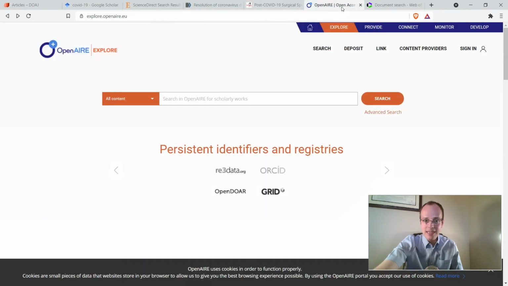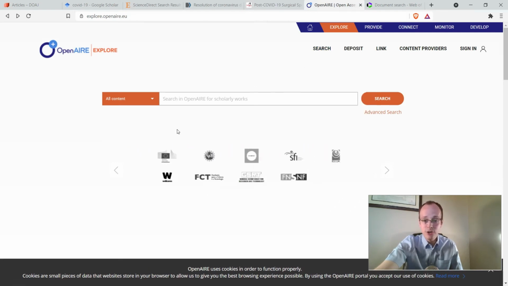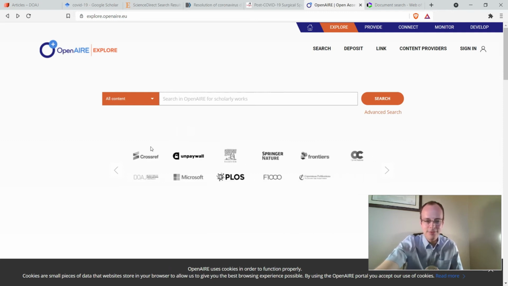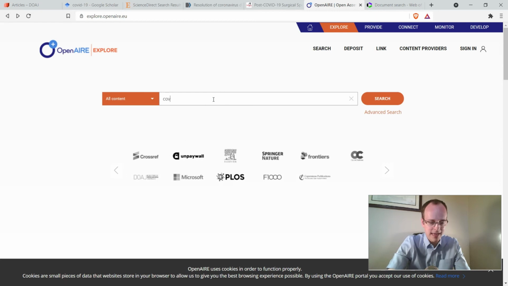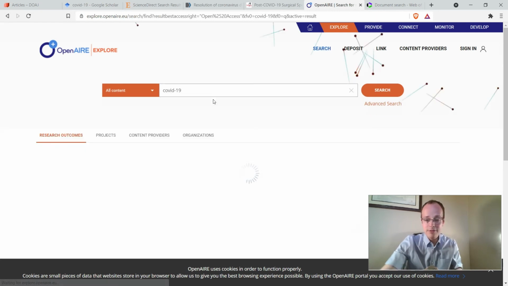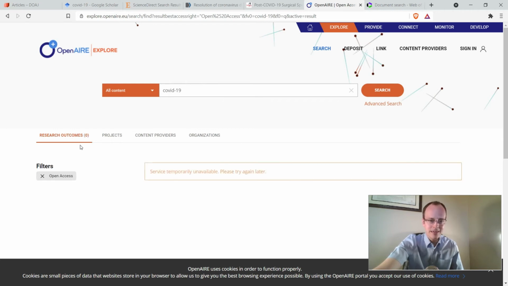On a similar line, we've got the OpenAIRE project, which is primarily in Europe, but it also harvests or collects some of the information from some of the others that we've already mentioned, like PubMed and Cielo. So here, the goal is on open access, which means that more than likely, if we find something here, it probably means that we have access to it without needing to pay anything. An interesting plus here is that they don't only include research outcomes, as they call it.